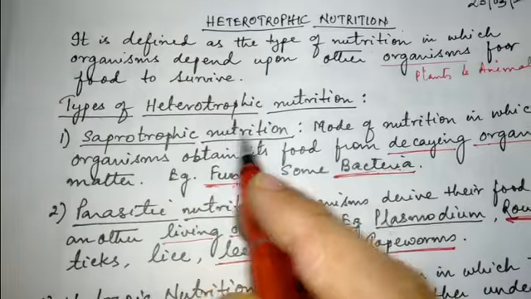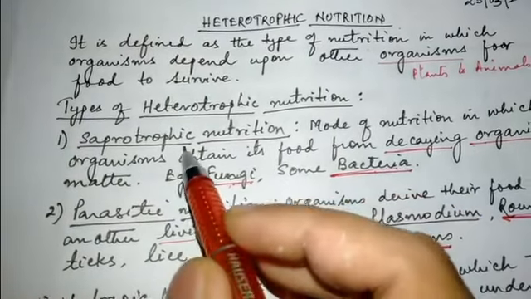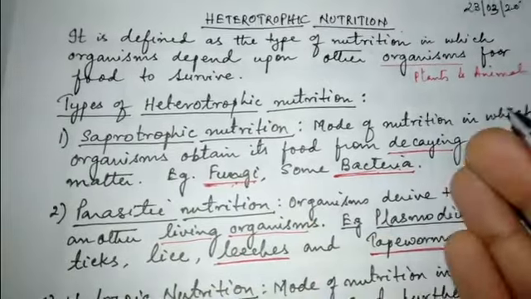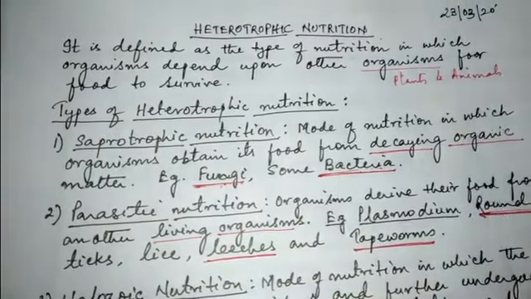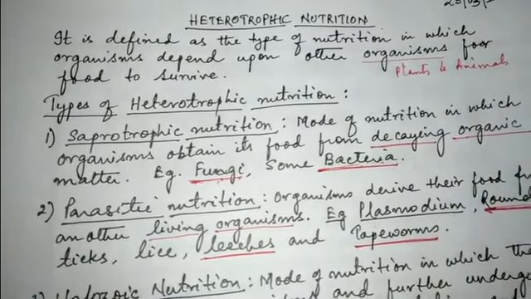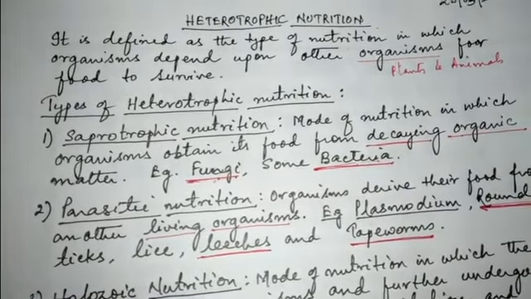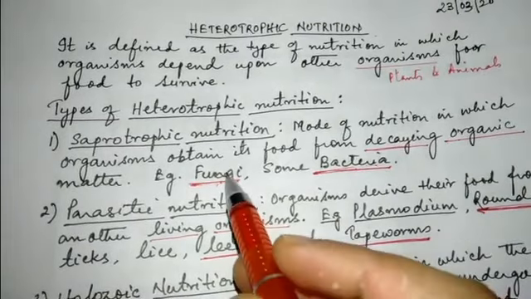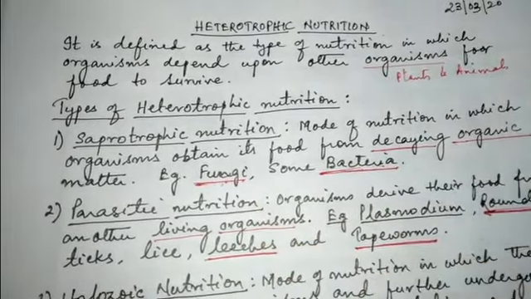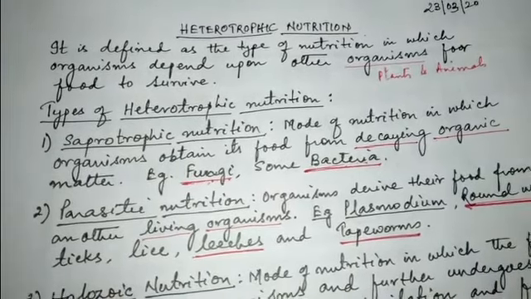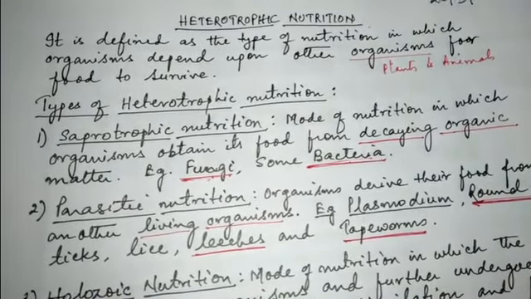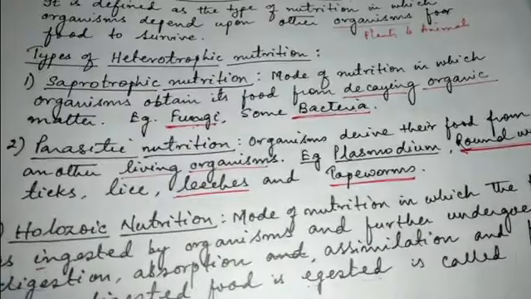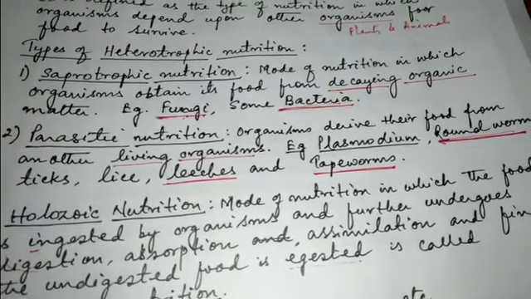First is saprotrophic nutrition. Saprotrophs are those organisms which feed on dead and decaying organic matter. The dead and decaying organic matter is acted upon by some microorganisms like fungi and bacteria, which decompose the body, and from the decayed substances they obtain their nutrition. Next is parasitic nutrition.